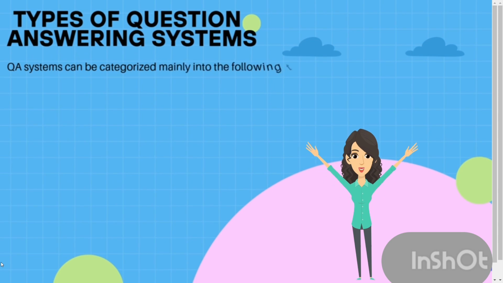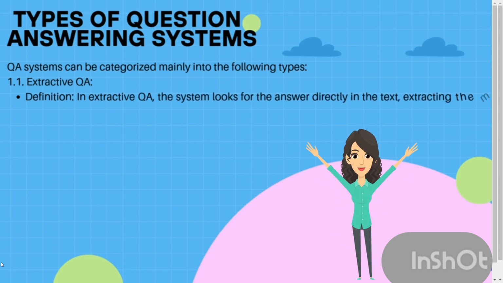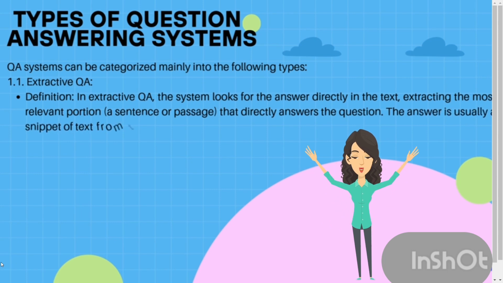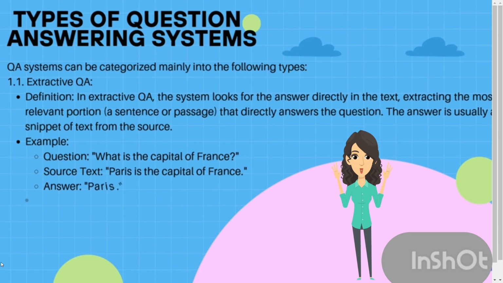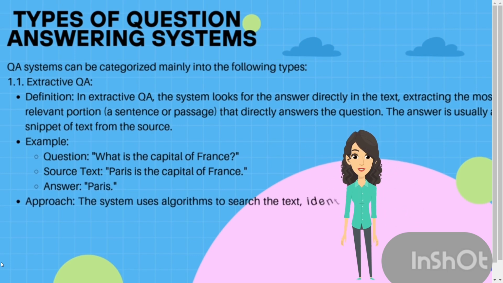1.1. Extractive QA. Definition: in extractive QA, the system looks for the answer directly in the text, extracting the most relevant portion, a sentence or passage, that directly answers the question. The answer is usually a snippet of text from the source. Example. Question: What is the capital of France? Source text: Paris is the capital of France. Answer: Paris. Approach: the system uses algorithms to search the text, identify potential answers, and rank the answers based on relevance.